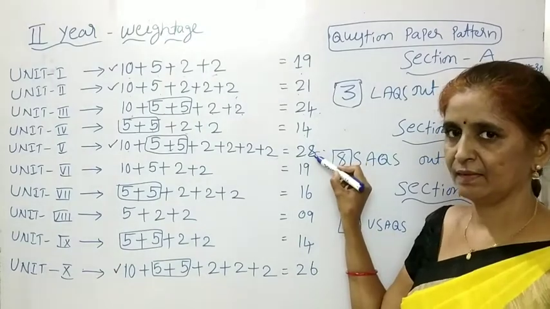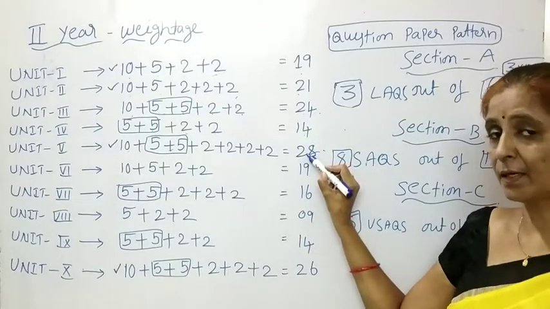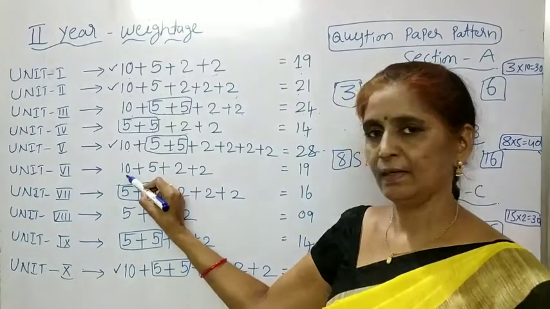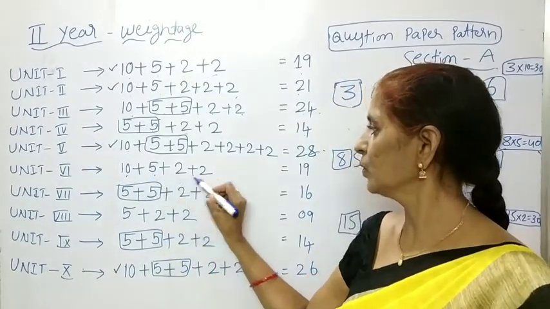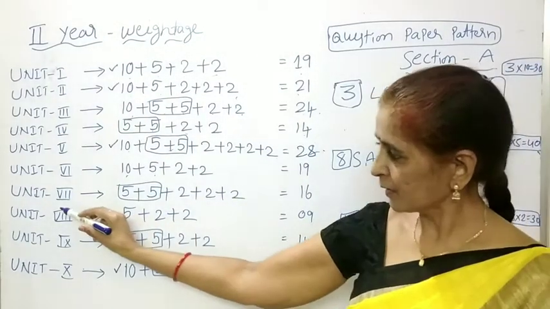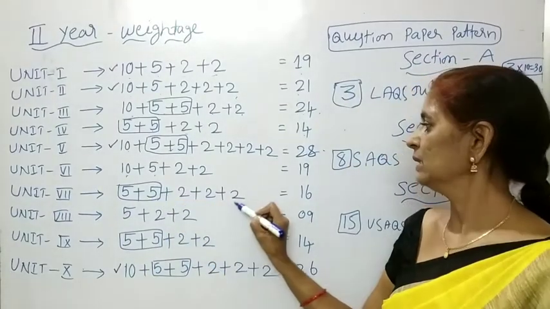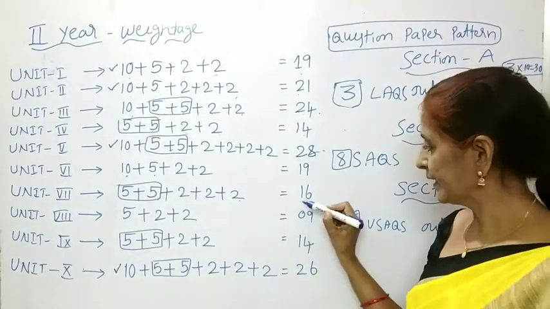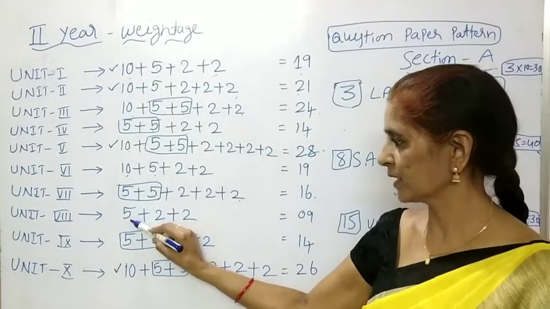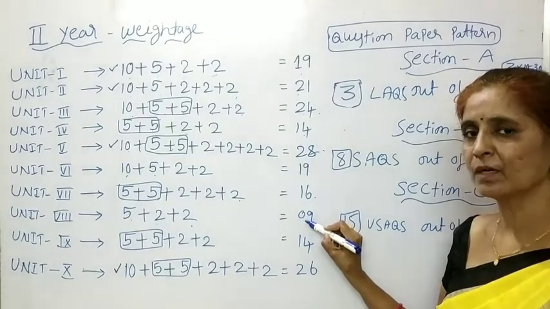Of all the units, the fifth unit has the highest weightage in the coming examination. Unit 6, 1 LAQ, 1 SAQ, 2 VSAQs, overall weightage is 19 marks. From unit 7, 2 SAQs, 3 VSAQs, weightage is 16 marks. From the 8th unit, 1 SAQ and 2 VSAQs, total weightage is 9 marks.